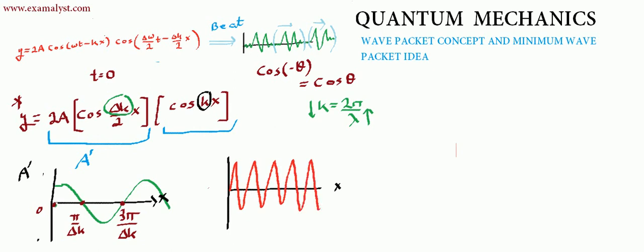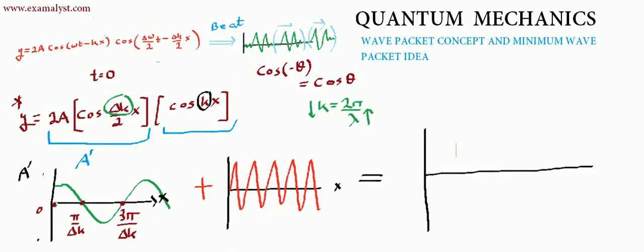Now when you combine these two, because the final wave y is a combination of the first part and the second part, so it's a combination of these two diagrams. When you combine these two diagrams, you'll get this. The slow varying part will form the upper part.